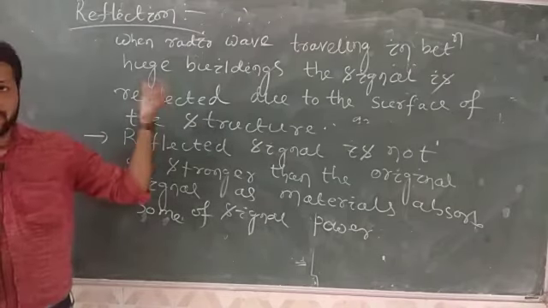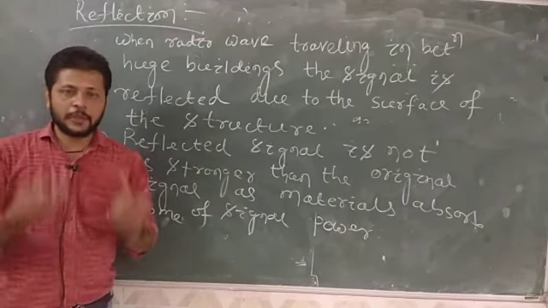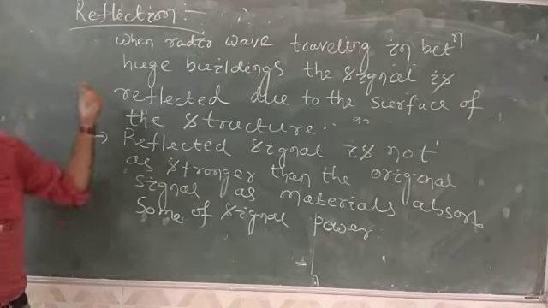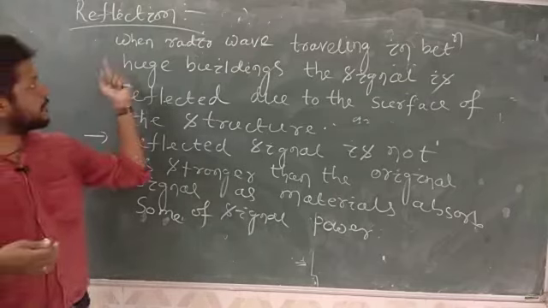So that's why reflection affects your electromagnetic wave transmission. This is another phenomenon that affects your electromagnetic wave while it is traveling from a transmitter to a receiver. So I have written here.